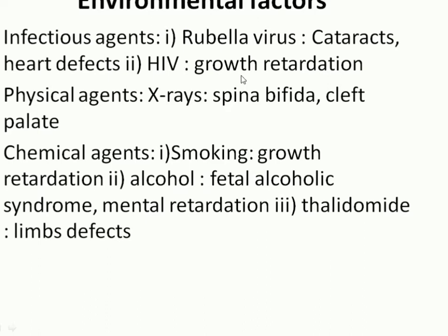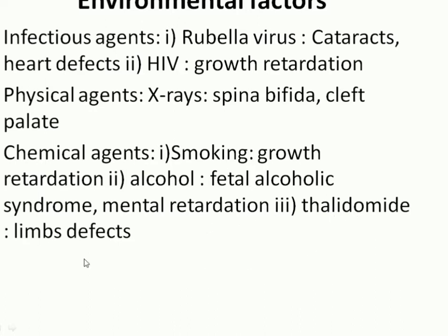HIV virus causes growth retardation. Physical agents like X-ray cause spina bifida and cleft palate. Chemical agents: smoking causes growth retardation. Alcohol causes fetal alcohol syndrome and mental retardation.